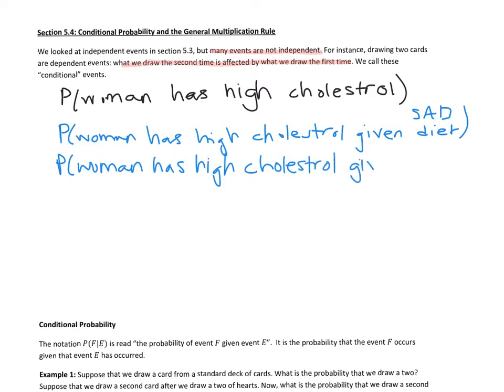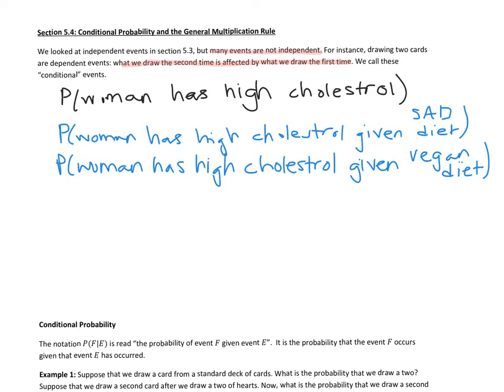given a plant-based diet, so I'm just going to say that's a vegan diet. If your diet is plant-based, cholesterol only comes from animal products, so it means there's no cholesterol in your diet. These probabilities are going to be very different given the diet, and so these probabilities would paint more of a picture.